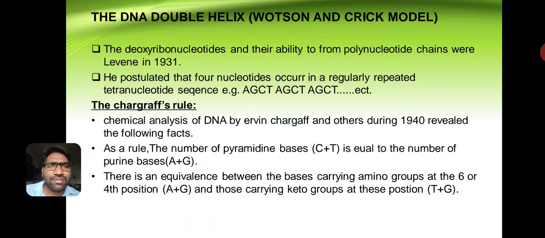The Chargaff rules: chemical analysis of DNA by Erwin Chargaff and others during the 1940s revealed the following facts. As a rule, the number of pyrimidine bases, cytosine and thymine, is equal to the number of purine bases, adenine and guanine. There is also an equivalence between the bases carrying the amino group at the 6th or 4th position and those carrying the keto group at this position, thymine and guanine.